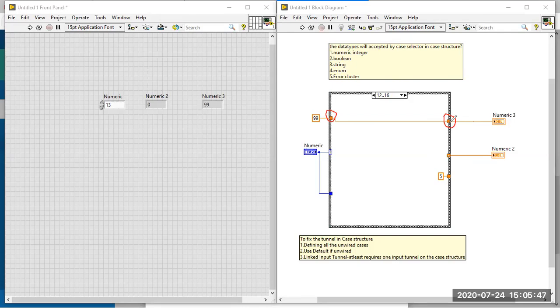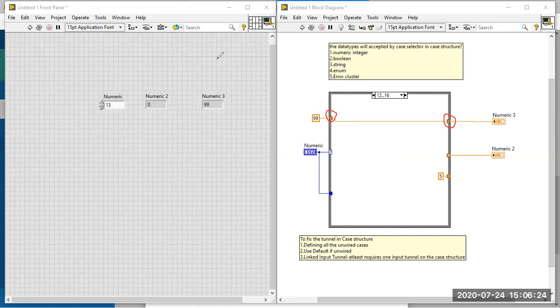So there are three different ways to fix the tunnel in a case structure: use default if unwired, defining all the cases in the case structure, or going for the linked input tunnel. Understood these three things? If they ask a question on the case structure, it will be in this area. Otherwise it will be a problem solving question, where you have to see and understand the logic to get the answer. These are very important.